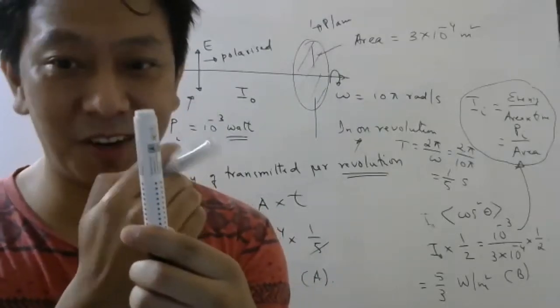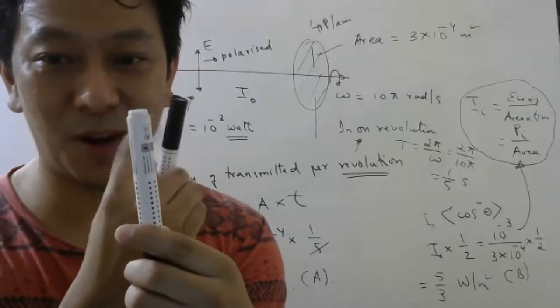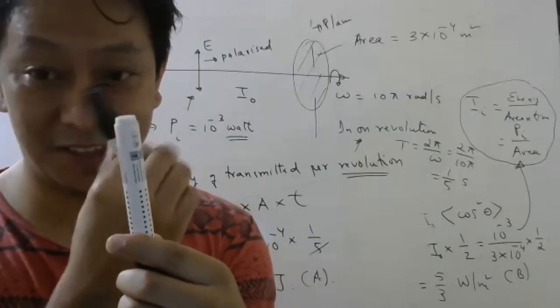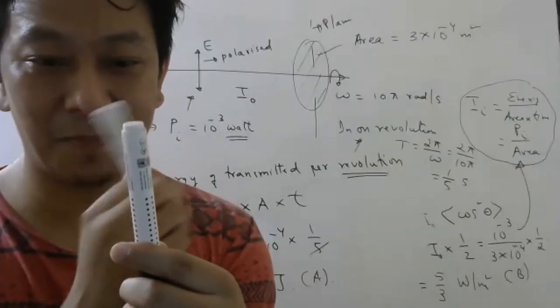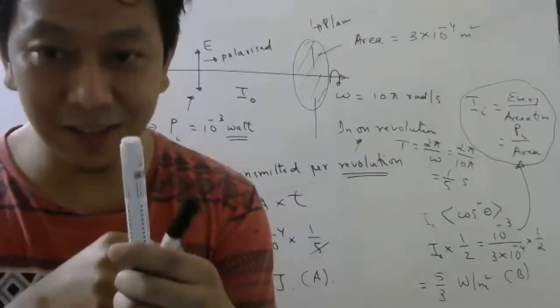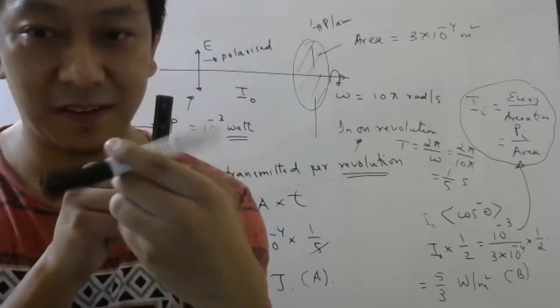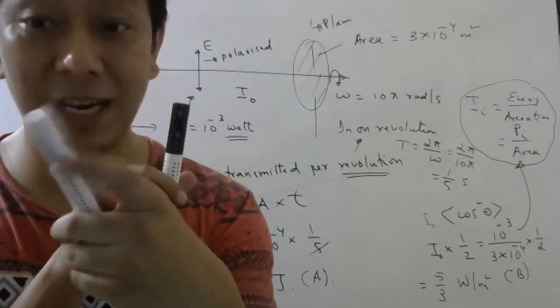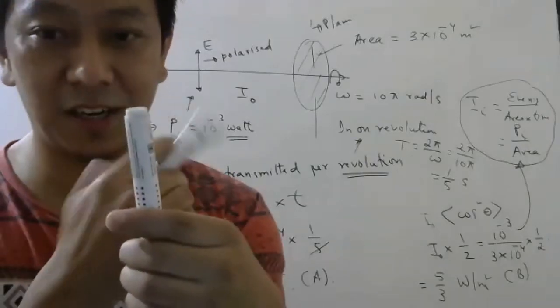And for that, we already know the half rule, right? So the half rule says when unpolarized light passes through a polarizer, half comes out. In the question, they told us this is polarized and this is rotating. But if you use relative motion, then from this point of view, this is rotating.